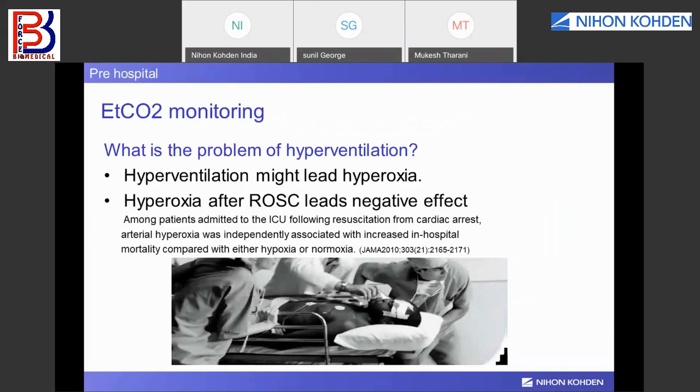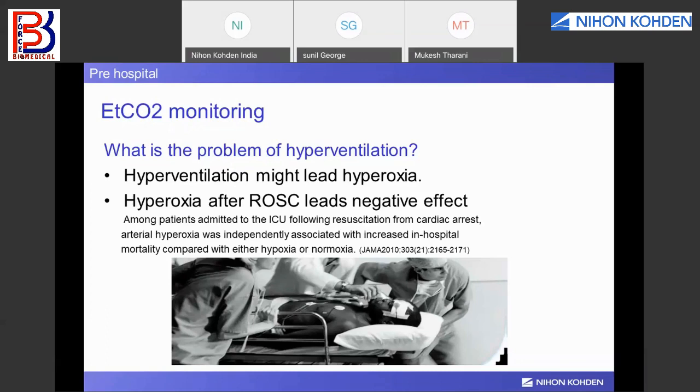Now, in an emergency, before the patient arrives in the hospital, the paramedic staff or clinicians may hyperventilate the patient. They may use the ambu bag and hyperventilate the patient. Hyperventilation might lead to hypoxia, meaning the oxygen is increased in the patient and the CO2 has gone down.